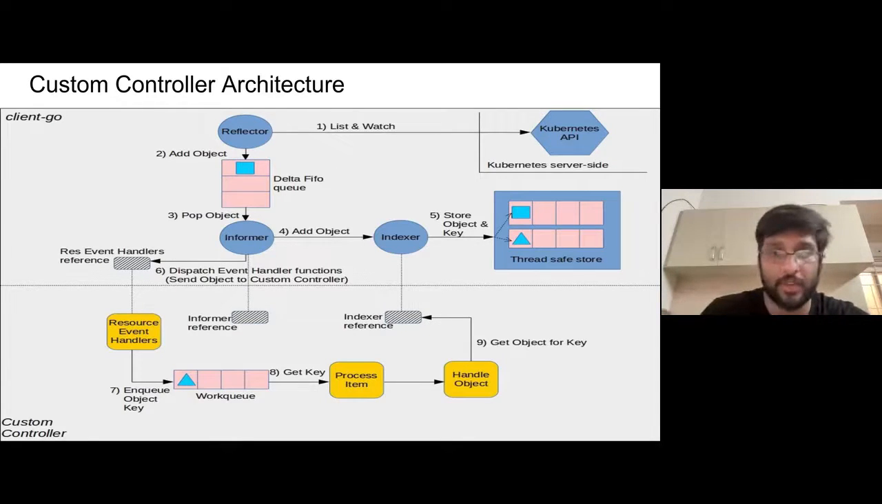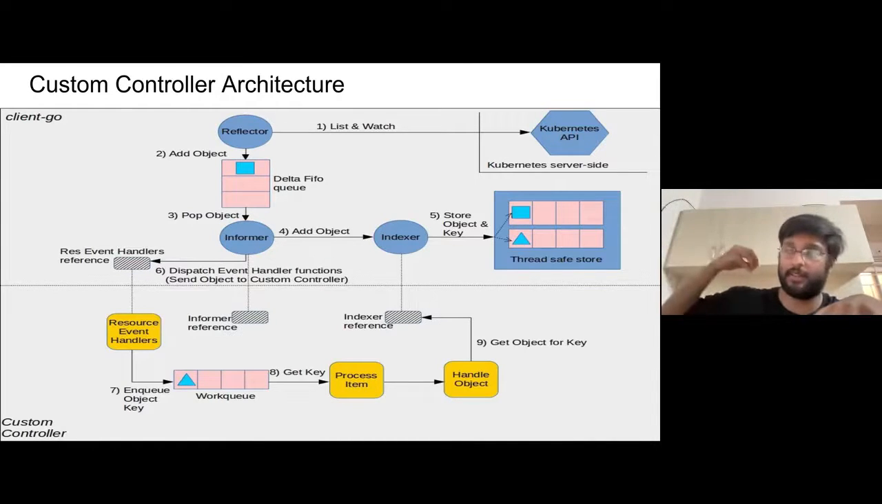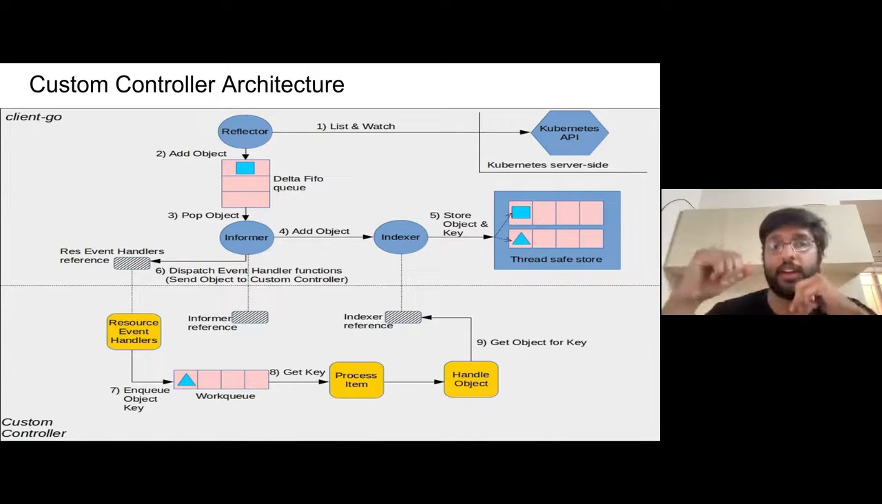So this is all part of a code, right? It's not actually some component. Everything is going to be a part of your code. So what happens is that, as I said, something is happening in the Kubernetes API. Let's say a deployment object has changed. What happens is that there's a reflector.